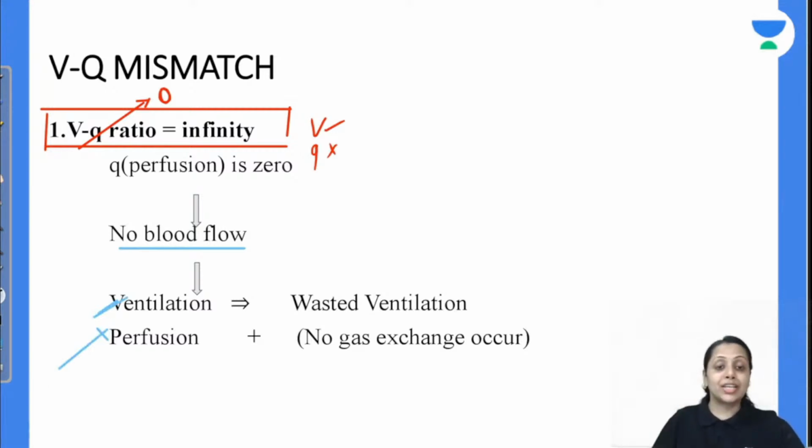So इस समय जो ventilation है वो क्या होगा? Wasted हो जाएगा. So ये कैसा हो गया? Wasted ventilation, जहाँ पे कोई gaseous exchange नहीं है. Because perfusion ही नहीं है तो gaseous exchange की बात ही नहीं आएगी.